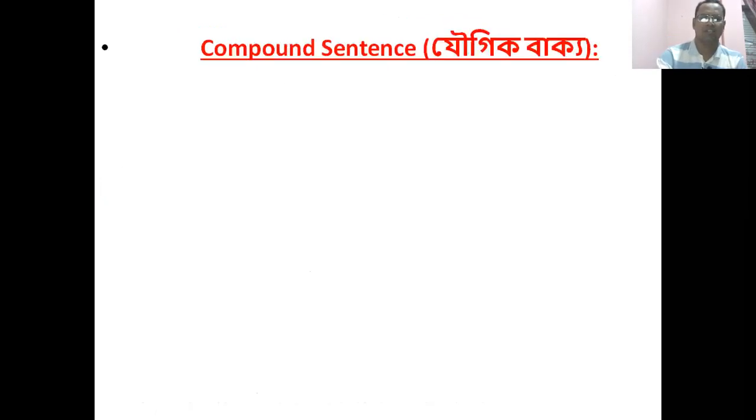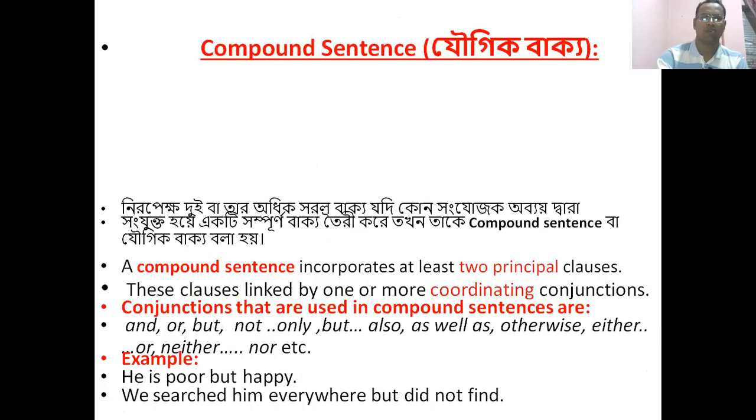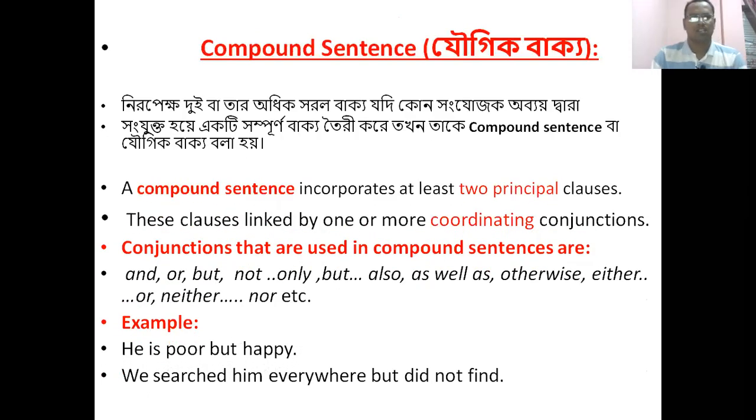Let's see what a compound sentence is. Dear learner, look at the definition of compound sentence. A compound sentence incorporates at least two principal clauses. That means a compound sentence has two principal clauses. These clauses are linked by one or more conjunctions.